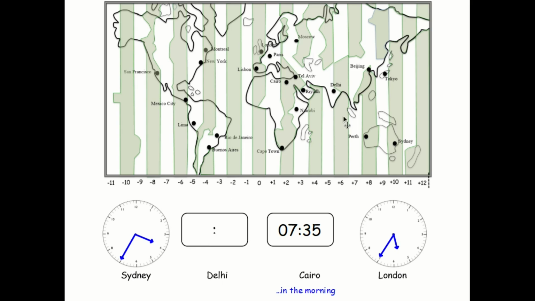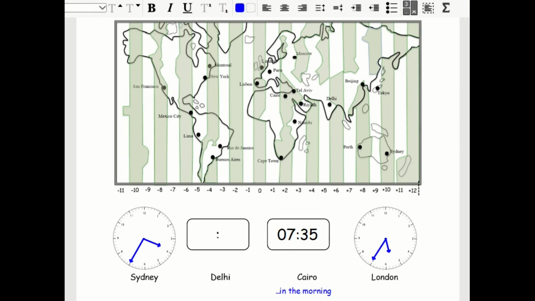What about Delhi? Well, Delhi is 5 hours ahead of London, so let's count on 5 hours from this. So it's 25 to 6, 25 to 7, 25 to 8, 25 to 9, 25 to 10, 25 to 11. 25 to 11, how do we write that? 25 to 11, you write it as 10:35, like this.